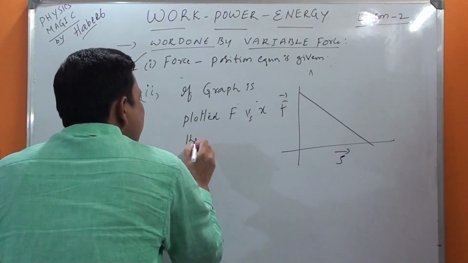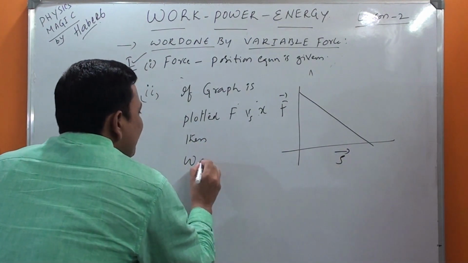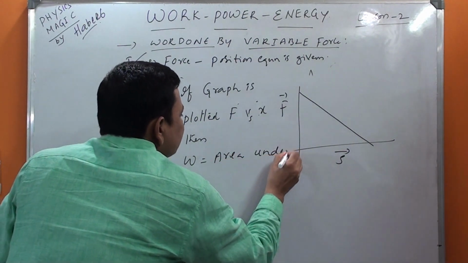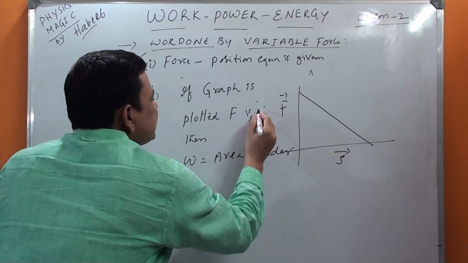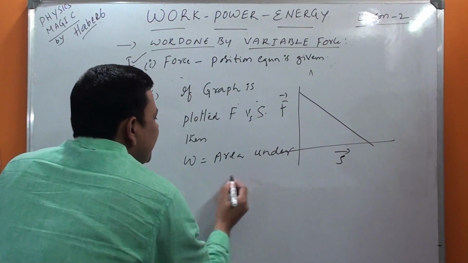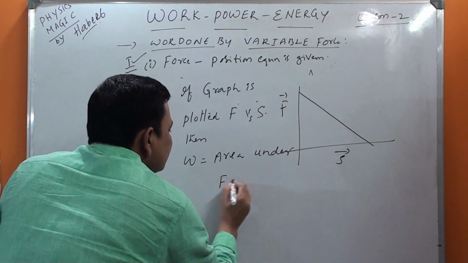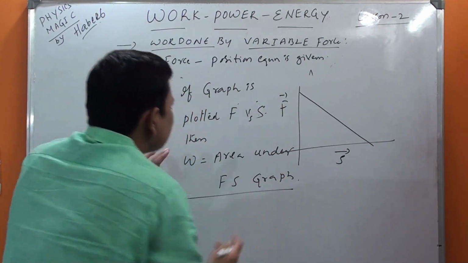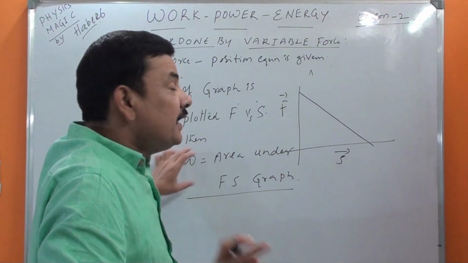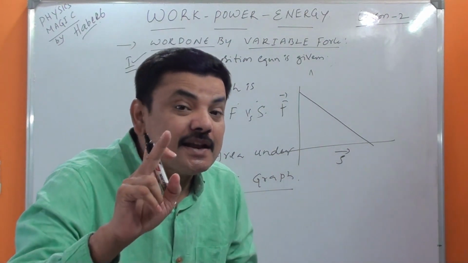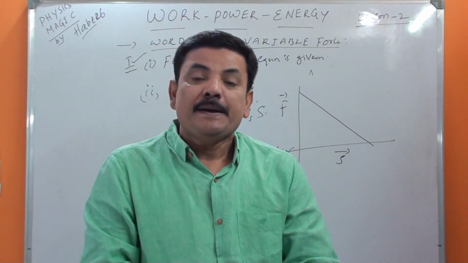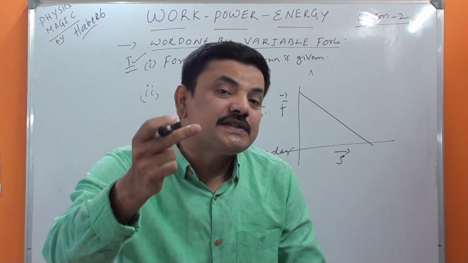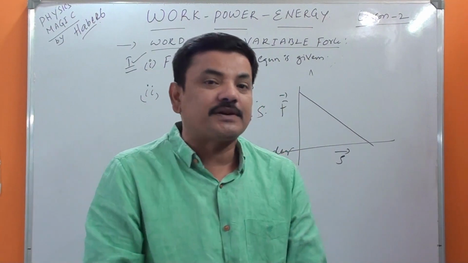Then remember how to find work done. Work done is equal to the area under the F-s graph. Remember, this is very valid for you. Previously the integral Fx dx plus integral Fy dy plus integral Fz dz, that formula is very important.